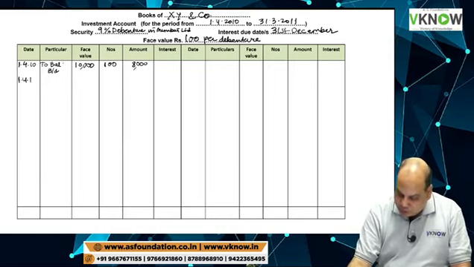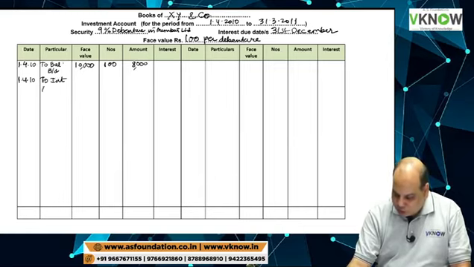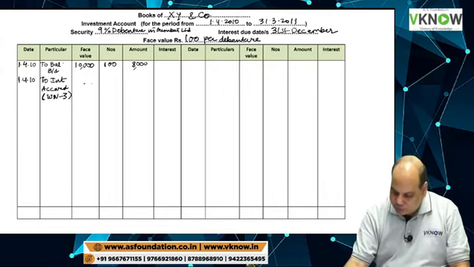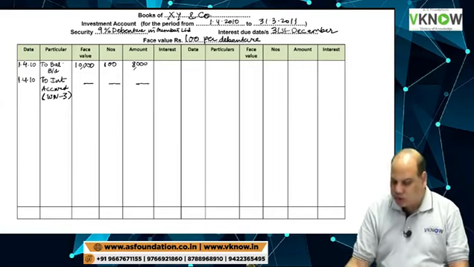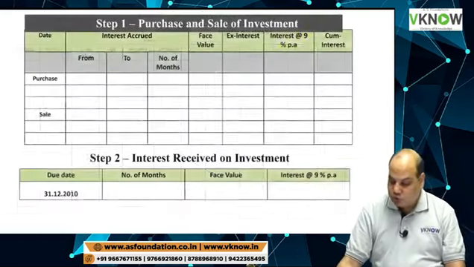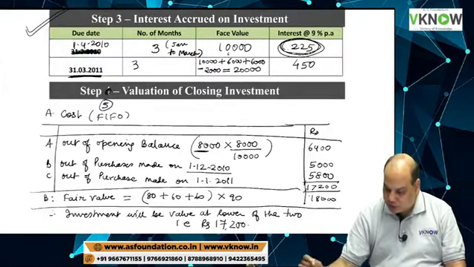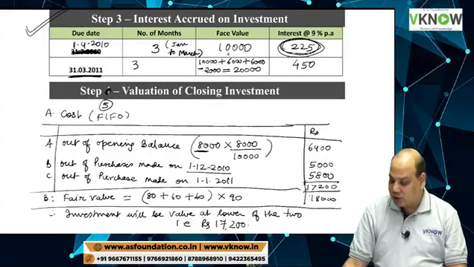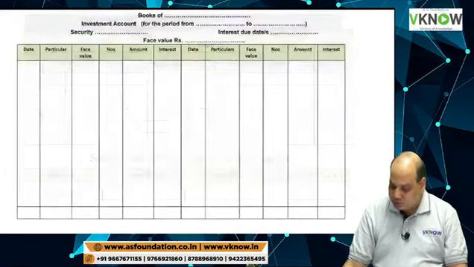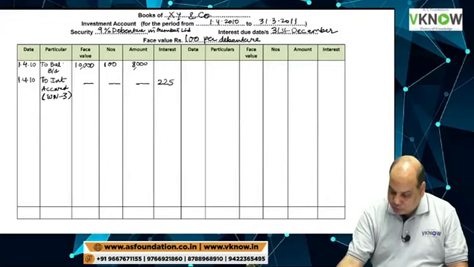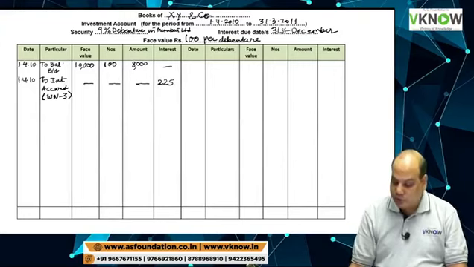Then on 1/4/2010, to interest accrued in bracket working note 3, you will go to working note 3. I will show you working note 3 on the screen. This figure at the top right hand corner, on 1/4/2010, 225 had accrued. So 225 here. This way it saves a lot of time.